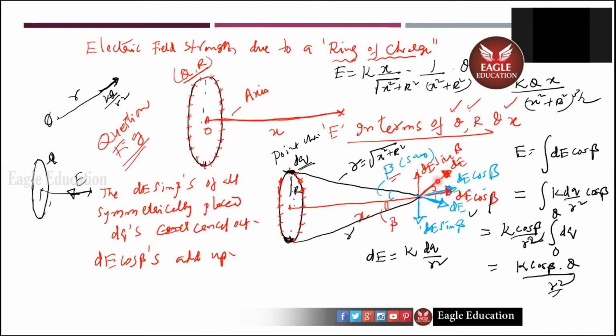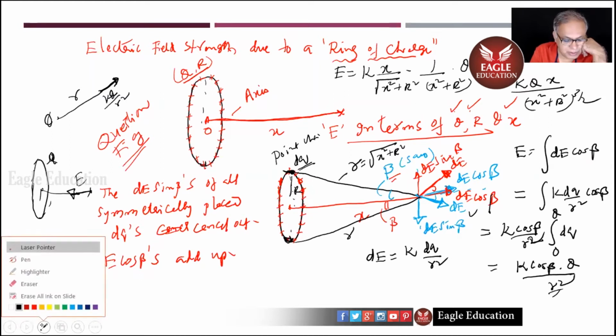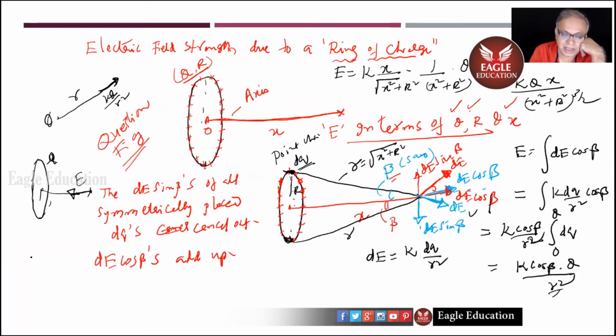After resolving, we found that the perpendicular components dE sine beta cancel out for every two charges, and for all of them, dE cos betas add up. So total E is integral dE cos beta. dE cos beta, dE cos beta, more actually. Don't say two. There are many. The whole E components, all the E's are like this in a conical shape.